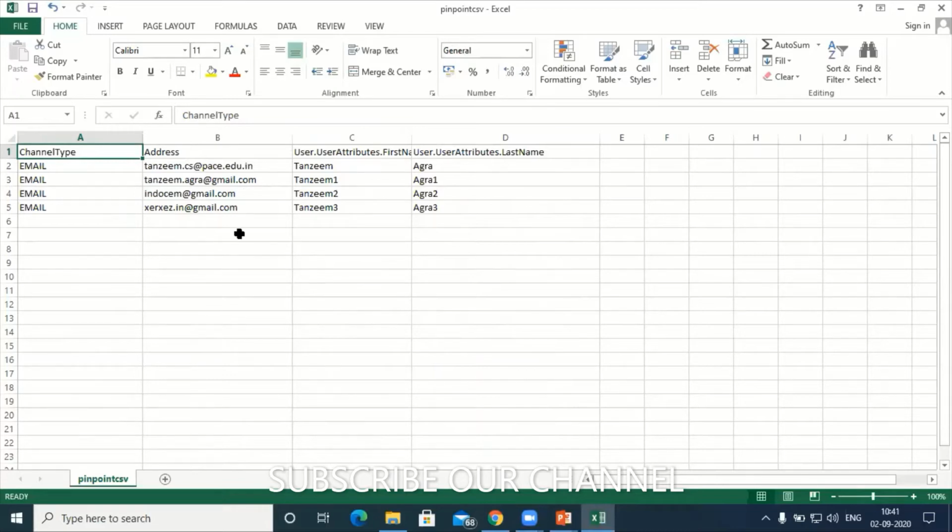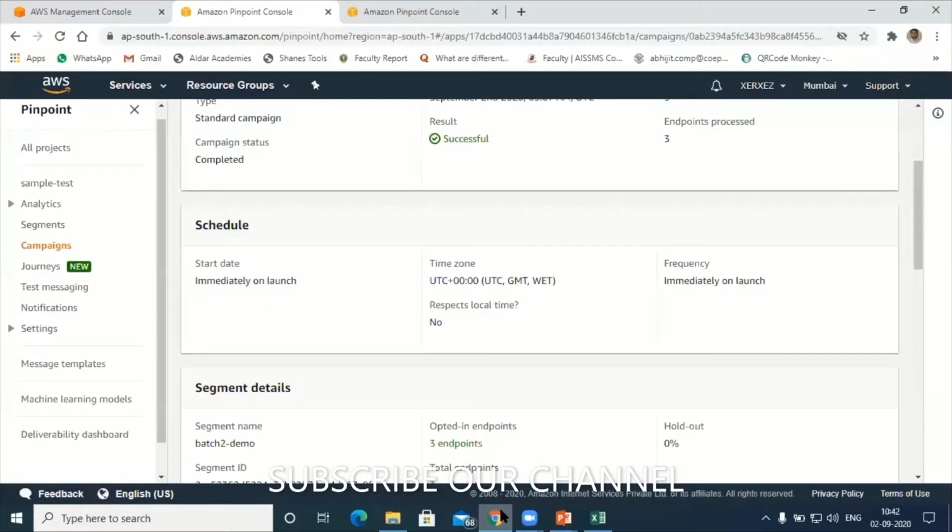With the first name as well as the last name. While creating the template with the CSV, make sure that you maintain all the data in this format: channel type, address, user attribute first name, user attribute last name. We'll see this. Let me try to complete the Lambda function today, then we'll come back to Pinpoint. Somewhere I'm committing a mistake here. So let's go to Lambda now.